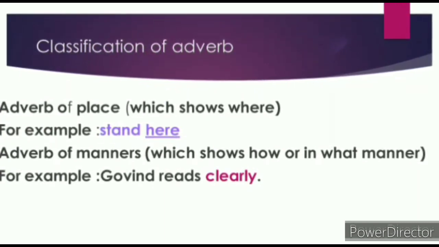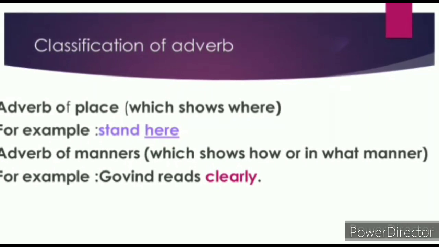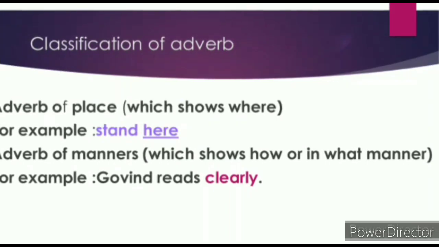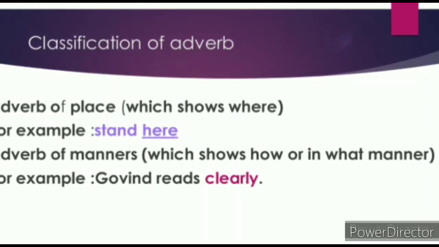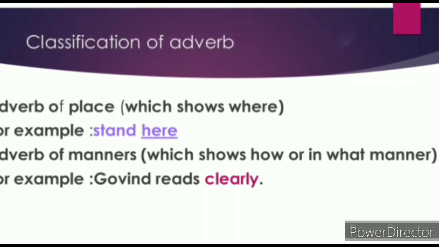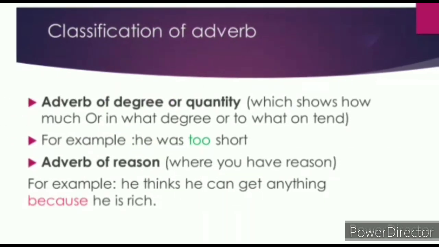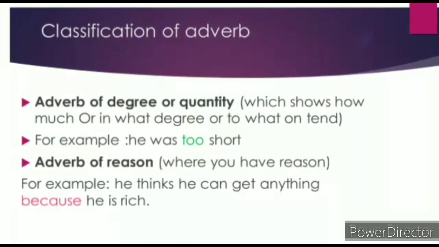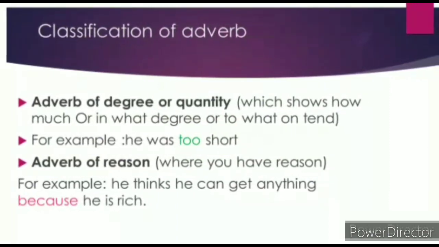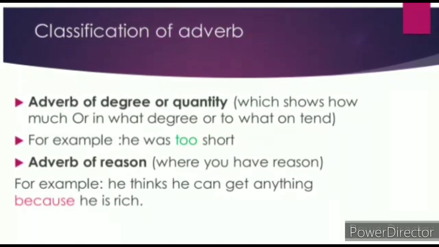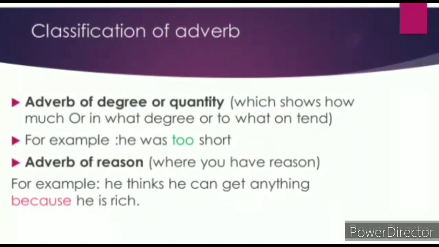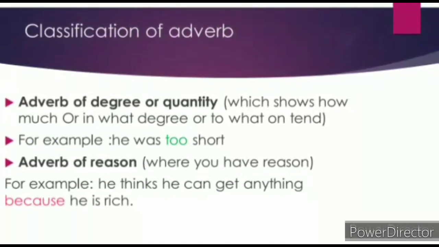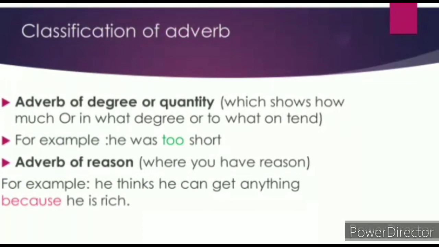Adverb of manner, which shows how or in what manner. For example, Govind reads clearly. Now how does Govind read? Very clearly. Now let us start with the fifth one, adverb of degree or quantity, which shows how much or in what degree. For example, he was too short. He was not tall, but he was too short. Here it shows degree. The last one is adverb of reason, where you have a reason.